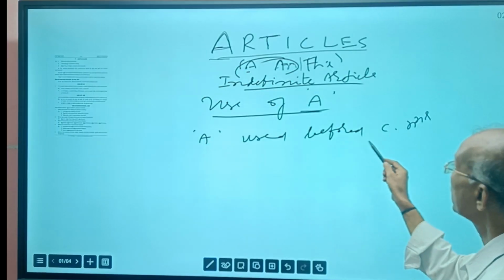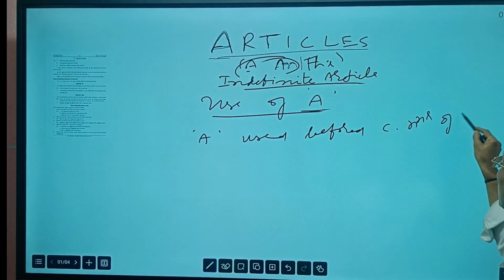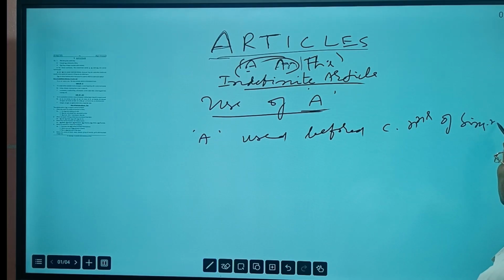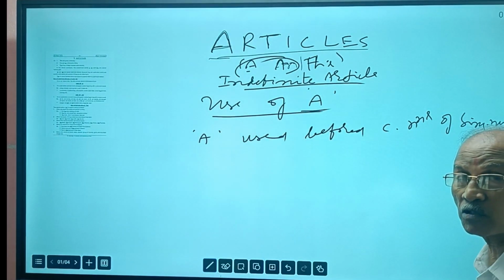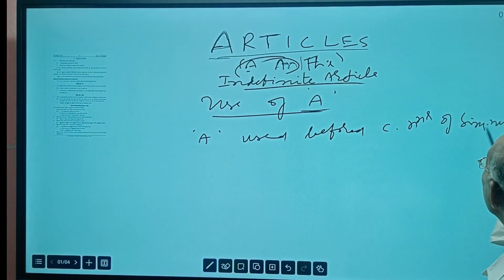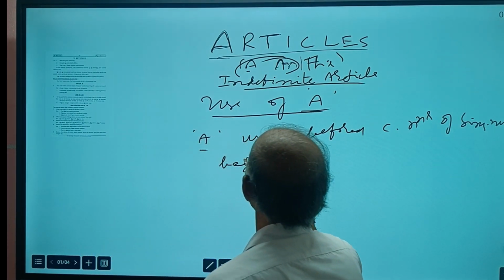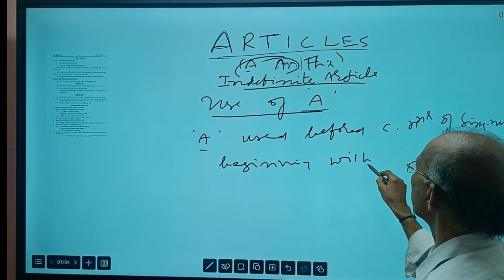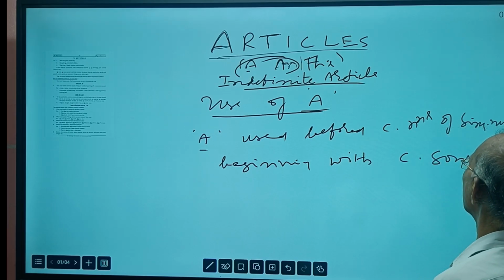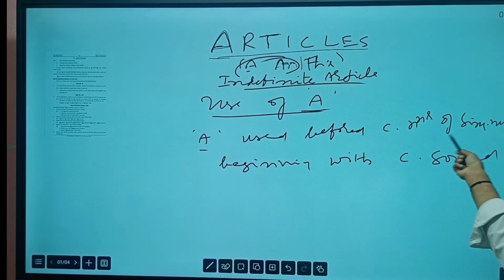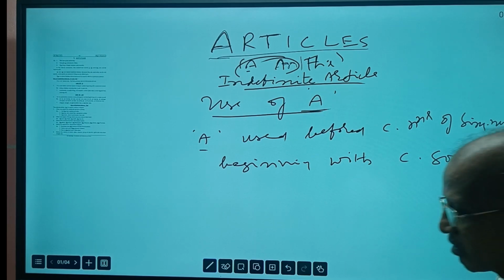A is used before common nouns of singular number. Singular and plural nouns we also discussed. A is used before common nouns of singular number beginning with a consonant sound.